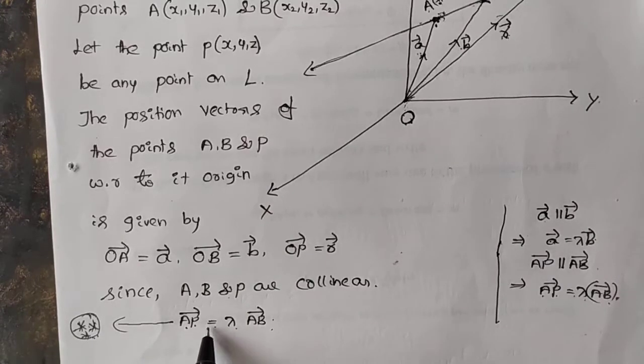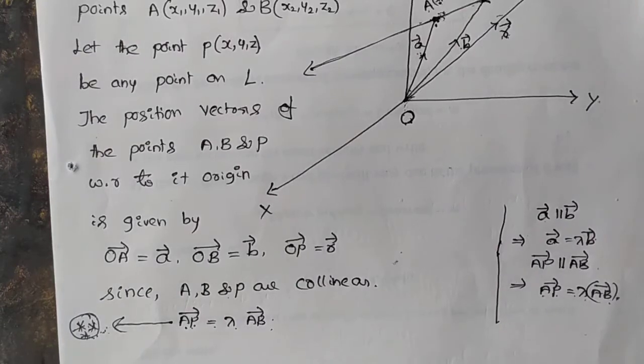If you make any kind of mistake in this step, the entire derivation will go wrong. So you just keep it in your mind, this step is a very important note. You just mark it as an important point in your notebook.